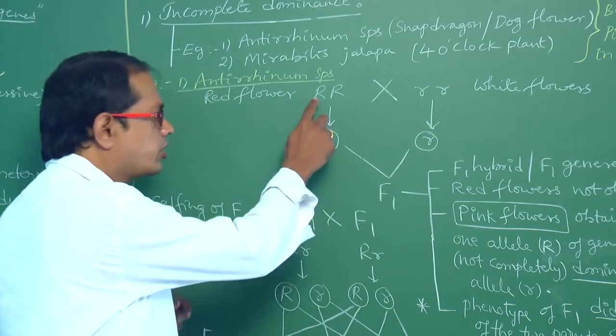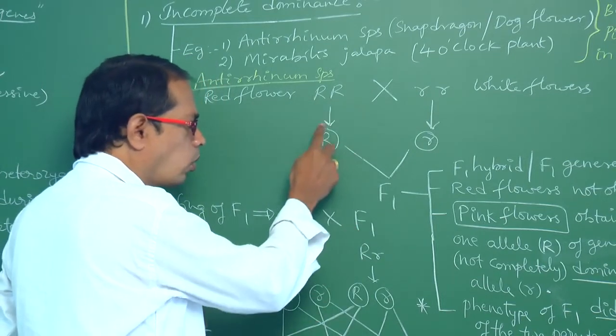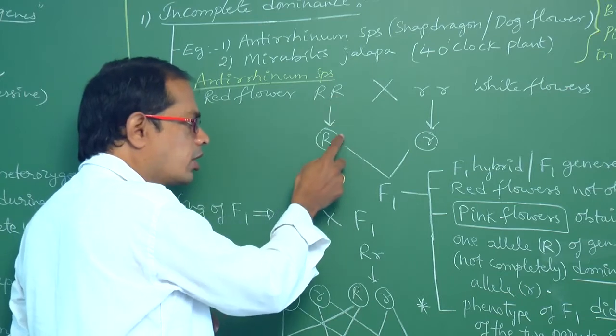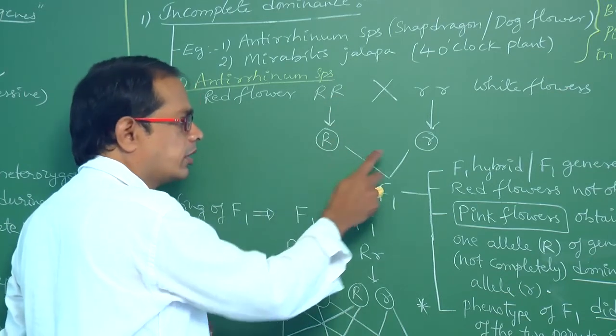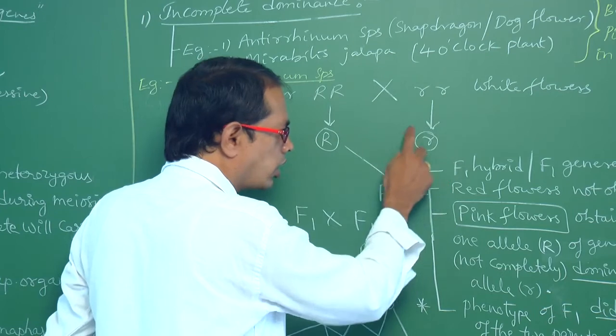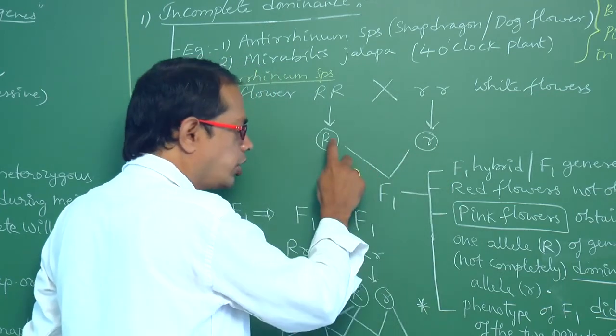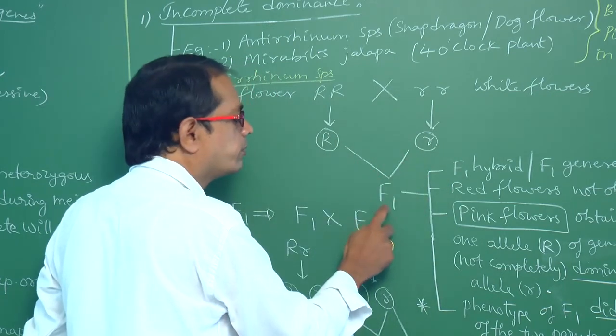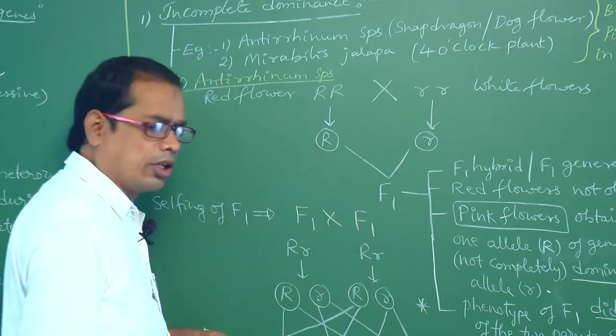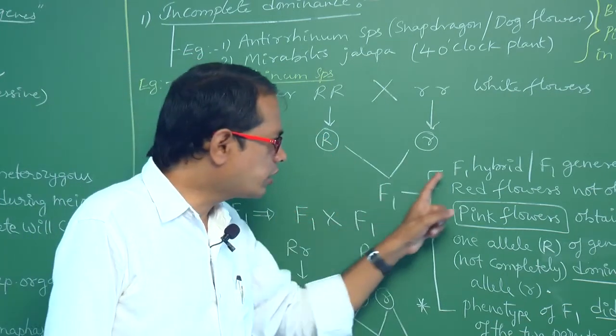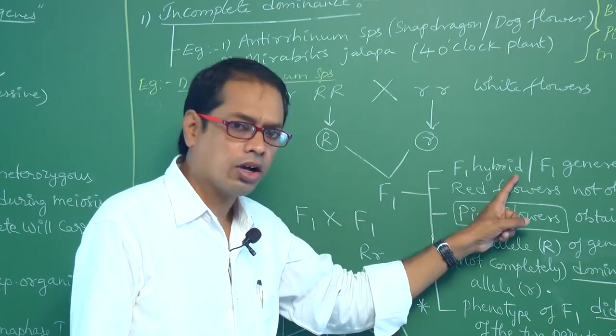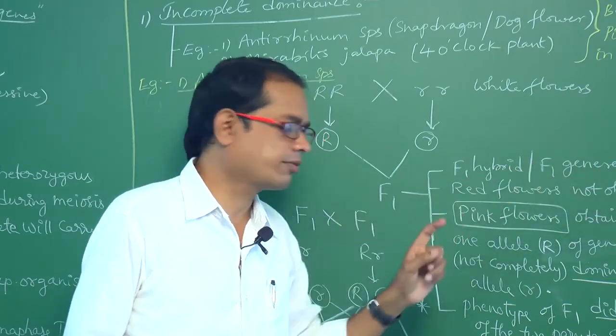So during gametogenesis, capital R, one type of homozygote, produces one type of gamete, capital R. Small r produces one type of gamete, small r. So these two are fused together and form the F1 generation. See, this one is called the F1 hybrid, also called the F1 generation.